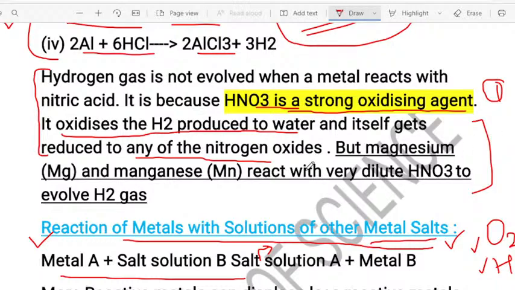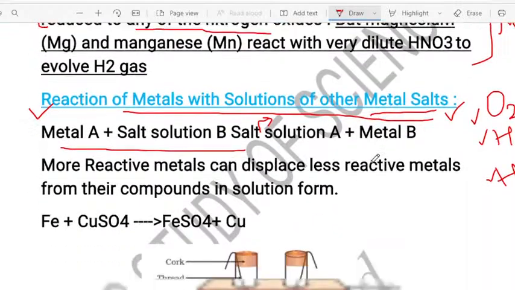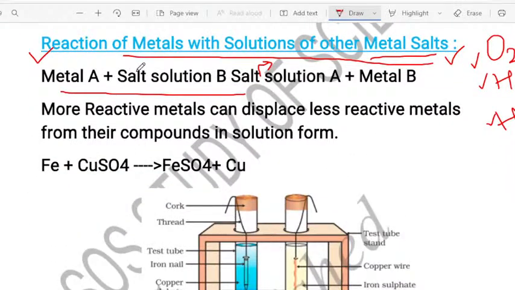Okay, so I told you generally metals do not react with the nitric acid to produce hydrogen gas, but we can take the magnesium and manganese. These two, they react with the diluted nitric acid and they produce the hydrogen gas. Okay, yes. So now we are talking about reaction of metal with the solutions of metal salts.